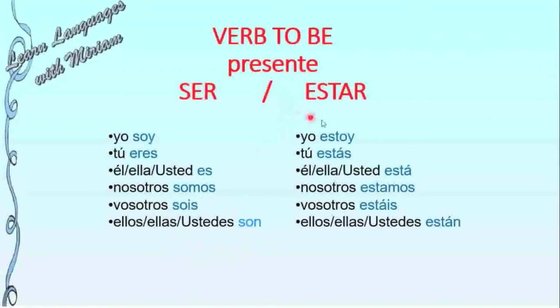Now I'm going to explain how we say the verb estar en español. Yo estoy, tú estás, él, ella, usted está, nosotros estamos, vosotros estáis, ellos, ellas, ustedes están.